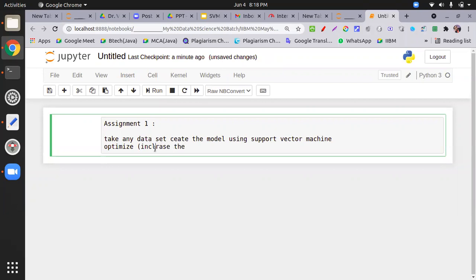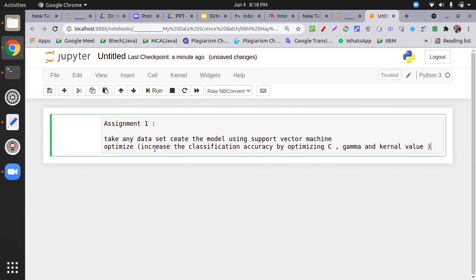Increase the classification accuracy by optimizing C, gamma and kernel value.